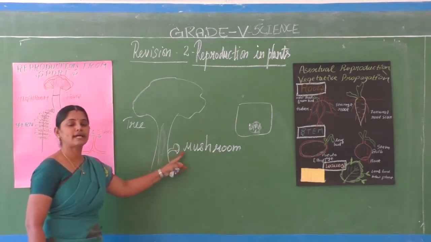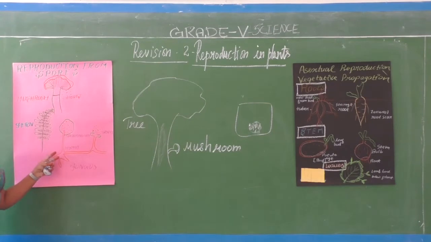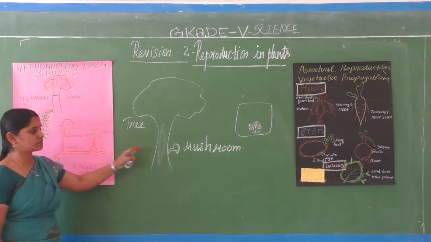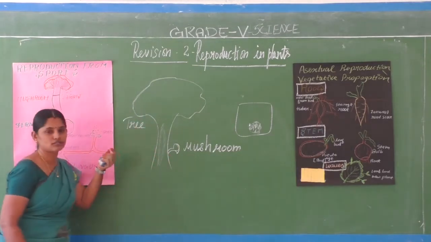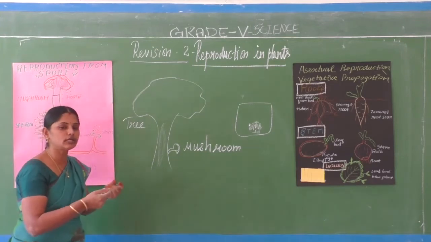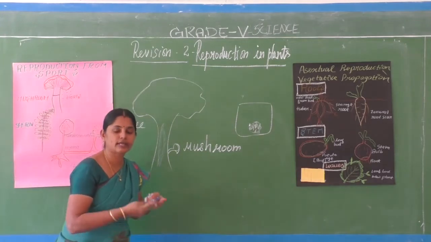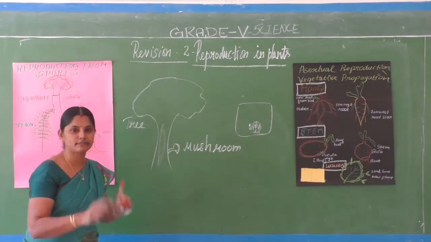So lower plants like mushrooms, ferns and mosses grow through spores. Mushrooms are this much size, whereas molds are very small in size. We can't view them with our naked eye; they can be viewed under the microscope.